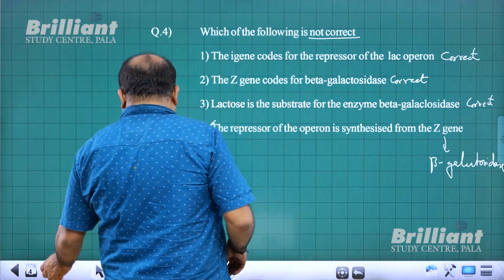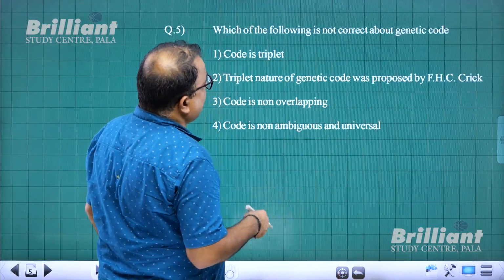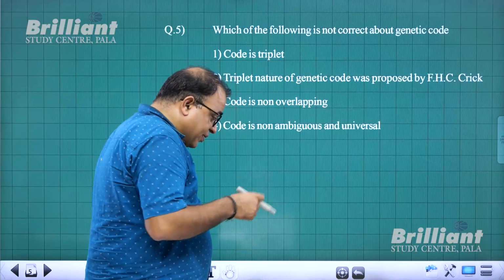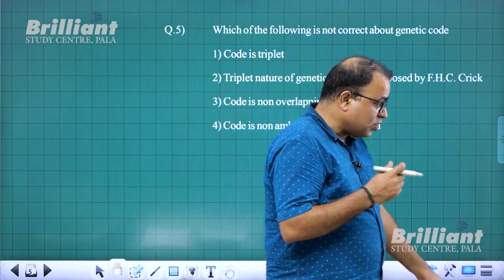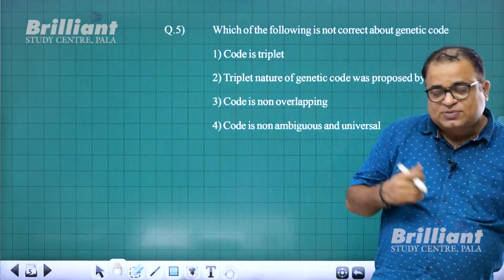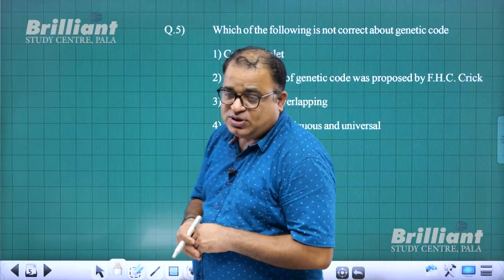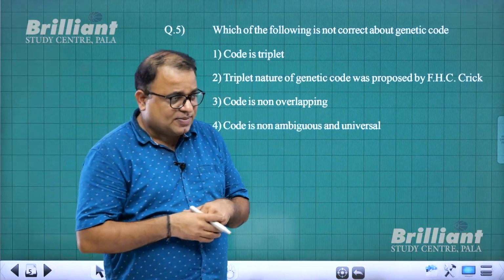If you look at question number 5, which of the following is not correct about genetic code? If you go to page number 111 and 112, 111 towards the last paragraph and page number 112, you can see the genetic code chart. Second year biology NCERT.